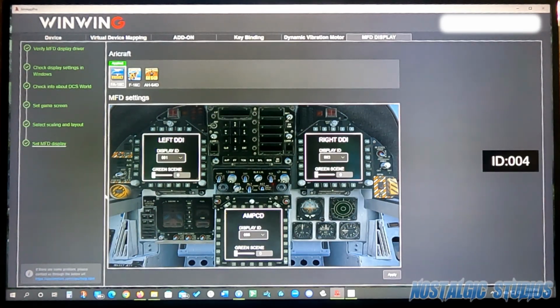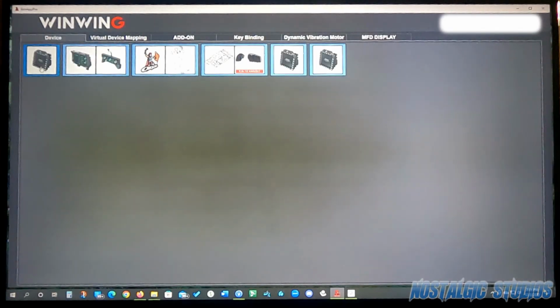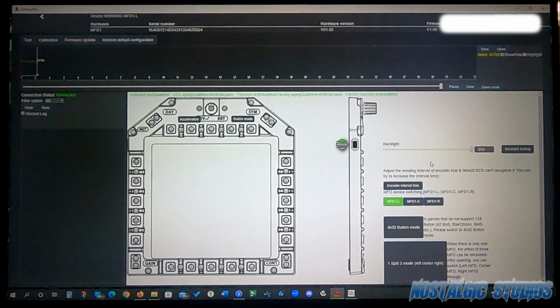I also wanted to show, so this is ready, but if I go back to the devices tab, a really cool feature that I found here, you've got the MFD one left, MFD one center, and then MFD one right. So this happens to be the left that I have assigned, but it's really crucial to set the backlight setting.